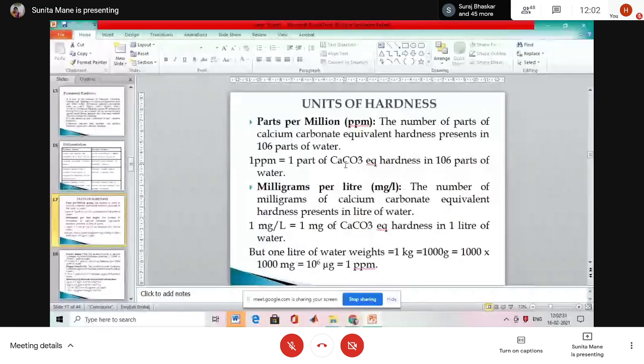So you can write 1 milligram per liter equal to 1 mg of CaCO3 equivalent hardness in 1 liter of water. In short, it gives the comparison, but 1 liter of water weighs 1 kg, equal to 1000 gram, equal to 10^6 milligrams. You can just write it, 1 mg/L equal to 1 ppm. Okay, stop here. Units of hardness.